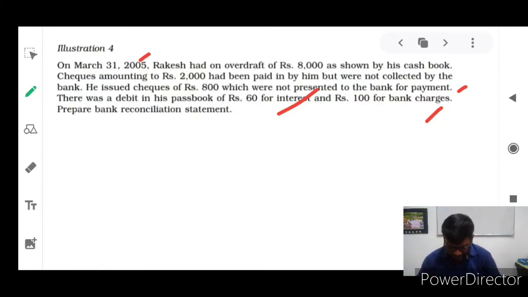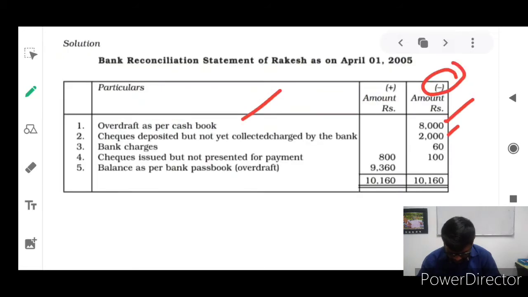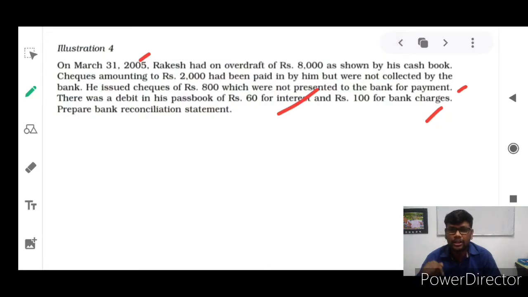So anyway, that 800 rupees you can write in the plus side because he fails to submit. If you had submitted, that amount should be deducted from your bank account. Actually, already that minus figure is going on. So anyway, it will increase, isn't it? So now that 800 rupees should be kept in plus balances. The next one, can you understand why we are putting that 800 rupees in plus balances? Because he fails to submit the check to the banker. That is what we are writing in plus.